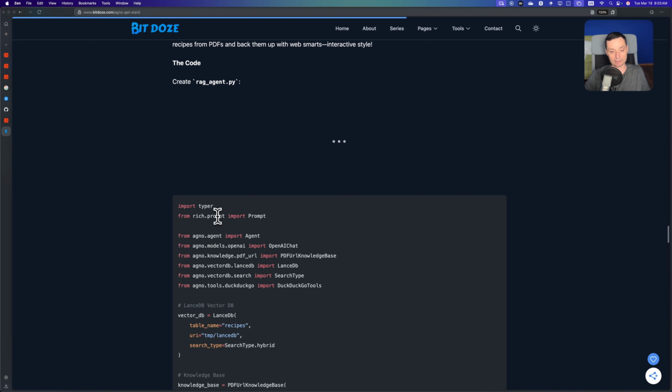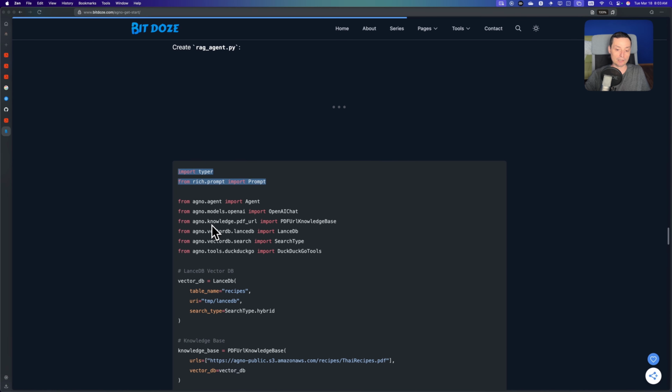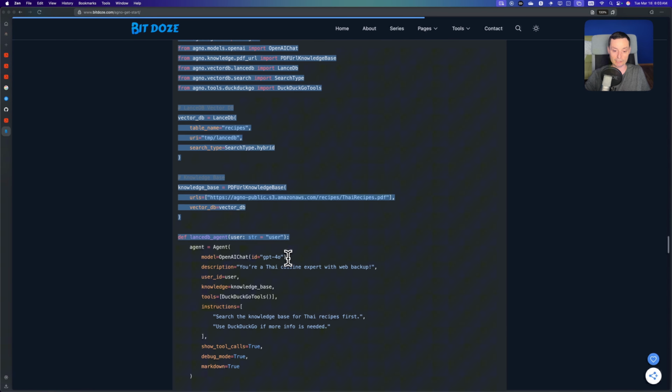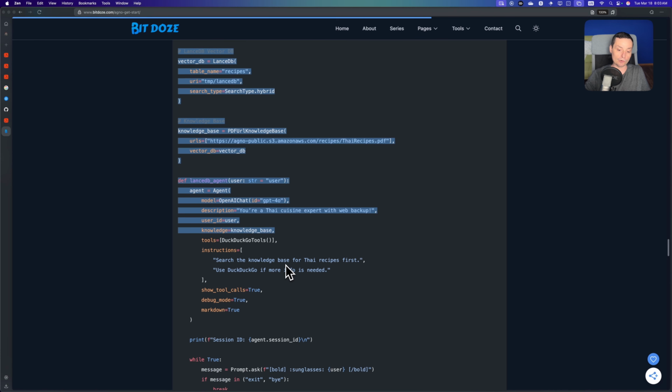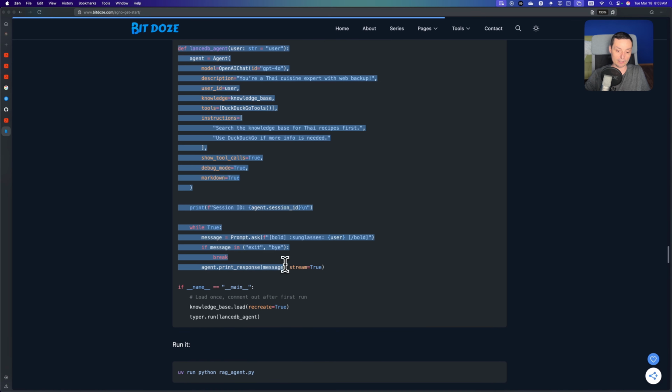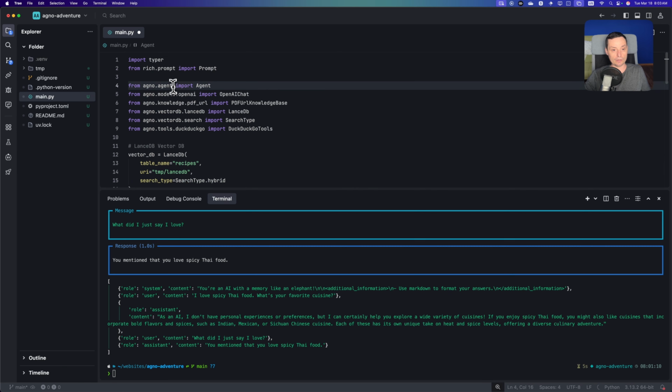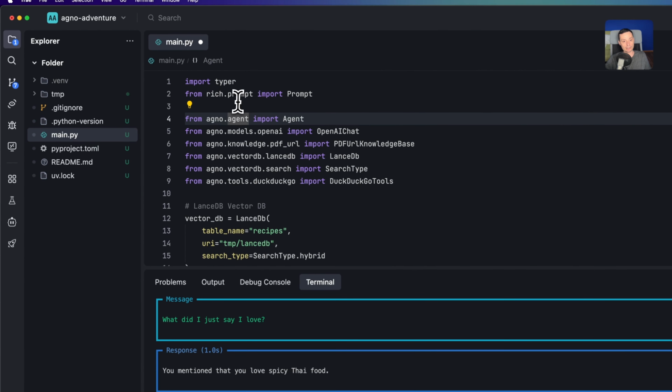And right now we are going to create a RAG agent. So basically it will go and search also knowledge, and it will also go to the internet if it needs to do that. So I've created all of the details in here. Let me copy this code, and we're going to go and check it and see what it's doing. So in here I have imported typer. Again, I want to make this more interactive. You have the agent, you have the model, you have the knowledge. This is the new thing that is added, and this is from a PDF URL. You can embed CSV, text and other things in here.